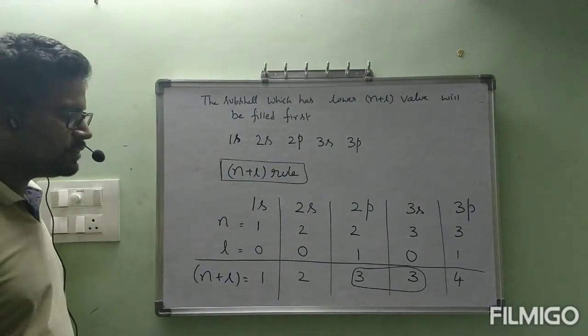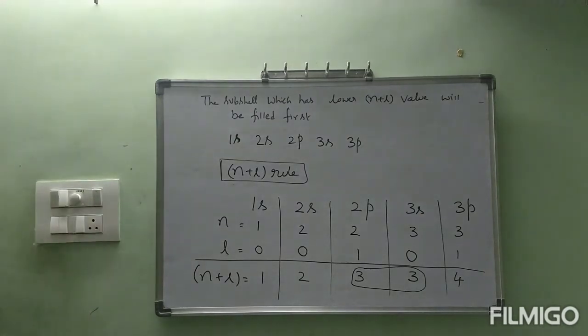Okay, once see the board clearly, all of you. I wrote totally 5 subshells. For those 5 subshells, I wrote N value, L value, and finally I wrote N plus L values also. Now I told that the subshell which has lower N plus L value will be filled first.